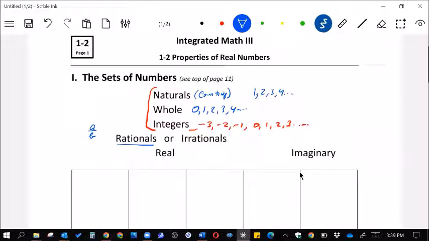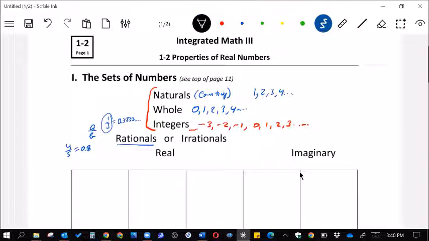So let's look at a rational number, like 1/3. Even though that's a decimal that never ends, because it never ends but it repeats, that means it can be made into a fraction. Any repeating number can be made into a fraction. Or a number like 4/5, which is also 0.8, and it ends there. So those are rational numbers.